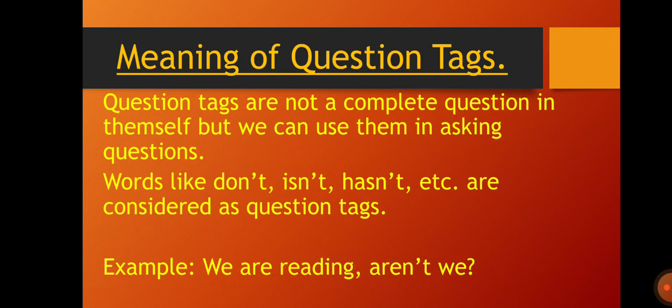Don't means do not. Isn't means is not. Hasn't means has not. But in question tags, we use contracted forms of do not, is not, has not. The contracted forms of do not, is not, has not are don't, isn't, hasn't. So in question tags, we use contracted forms of the questions. In simple terms, question tags are a form of question attached with a statement.